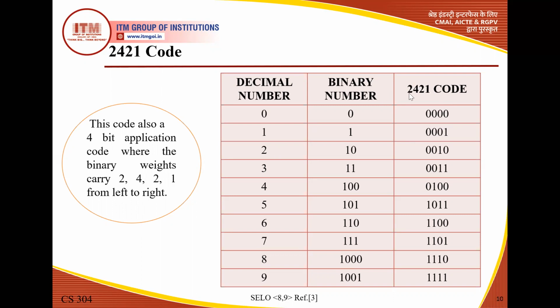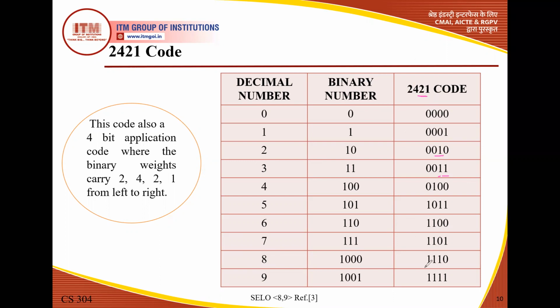For 2, we have 0010. At this position the weight is 2, and the bit is 1 here, so overall the weight is 2. Now for 3, at the positions of 2 and 1 the bit is 1, so 2 plus 1 is 3. Now suppose for 8, we have 2 plus 4, 6, plus 2, 8.